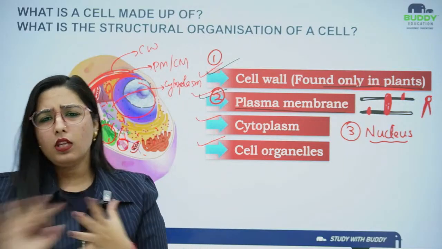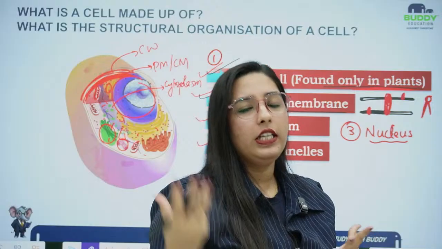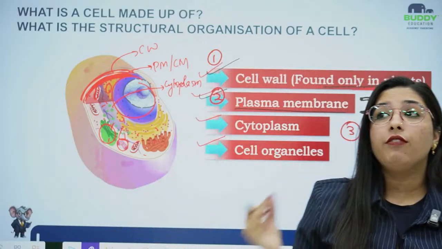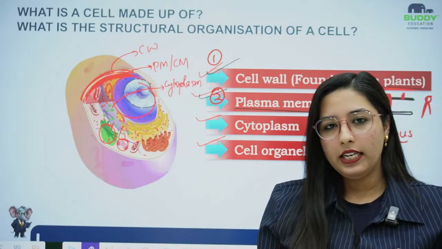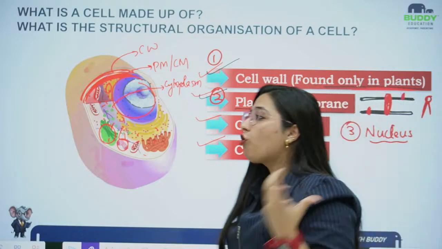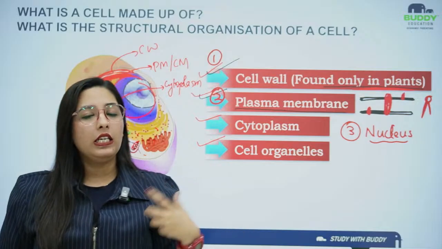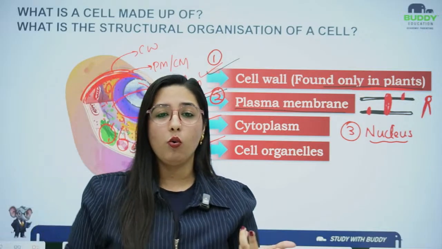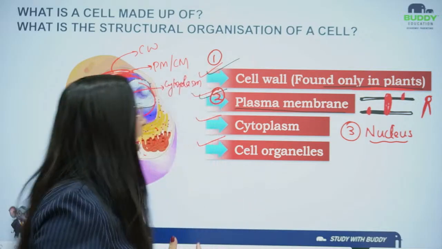Whatever cellular activities will be happening in the cell, everything will be directed by the nucleus. And the first scientist who discovered the nucleus was Robert Brown. So when he discovered the nucleus, he didn't name it as nucleus at the first go itself. He named nucleus as a karyon.